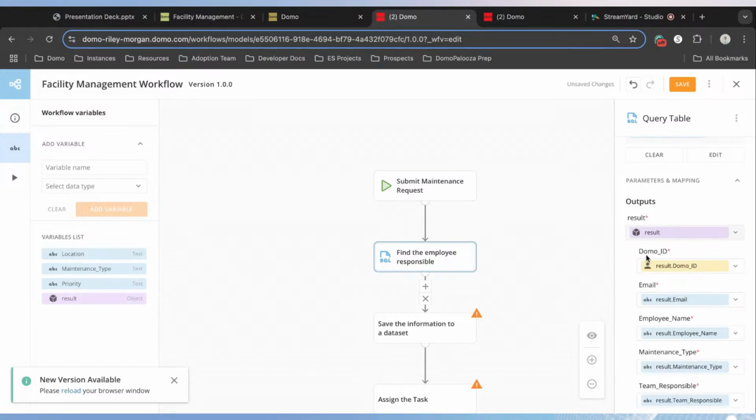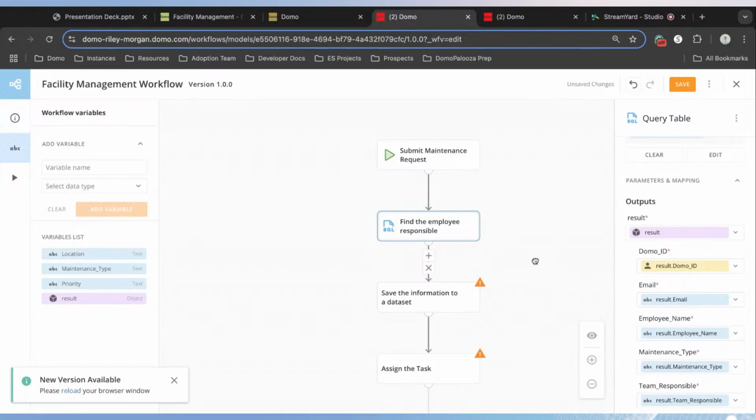And by doing so, what we're doing is creating this object called result. And this object is kind of like a data container. And inside of this container, we get to store all of these individual variables or values. So within result, we have our Domo user, their email address, their name, and all this other information about them. And so this is where we get to move on to our next step.